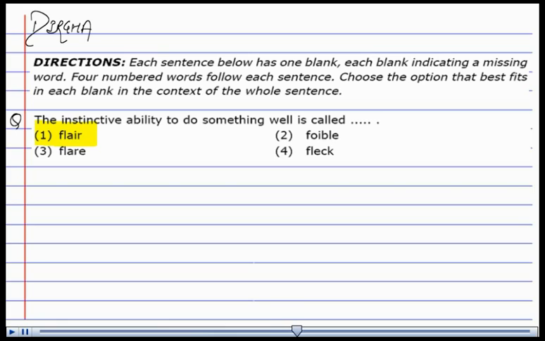The second option, that is probable, it means a minor weakness in someone's character. That is refuted. Flare, it means a sudden outburst. Third is also eliminated. And fleek, it means mark, spot, dot, etc. So the answer to our question is option first.